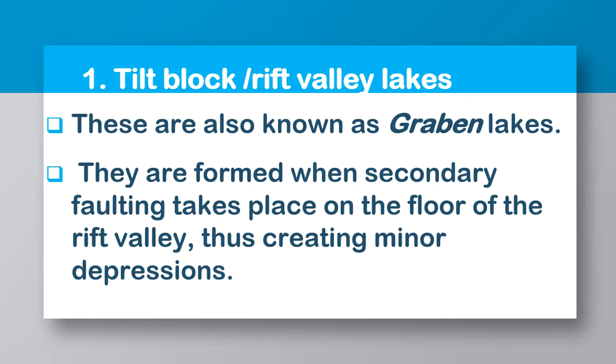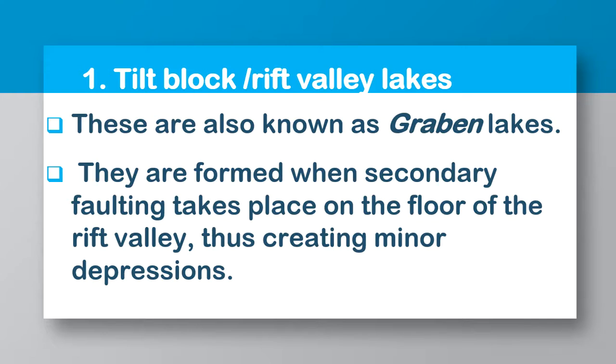Then those fault lines are going to create a change, either subsidence or uplift of the blocks of the Earth's surface. We shall look at that in detail. So when I talk of tilt or block-faulted Rift Valley lakes, I'm looking at the graben lakes formed as a result of secondary faulting on the floor of the Rift Valley.